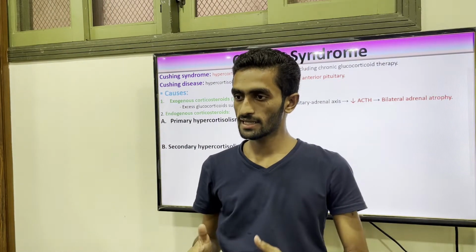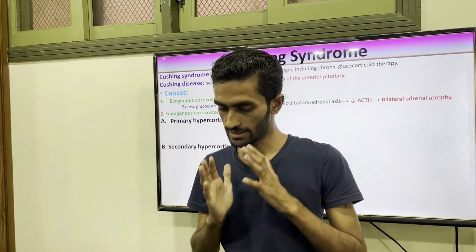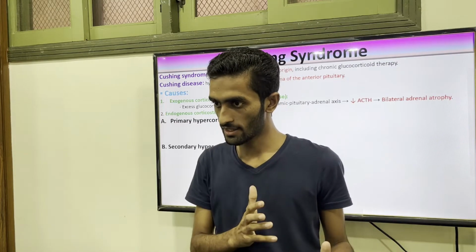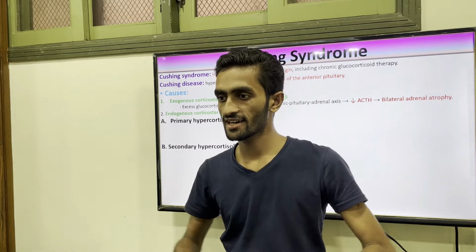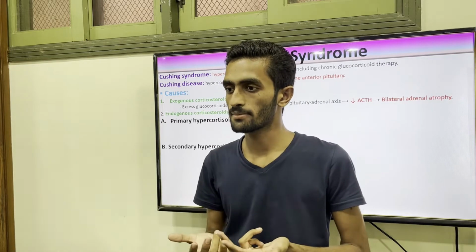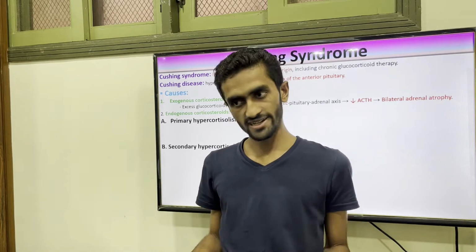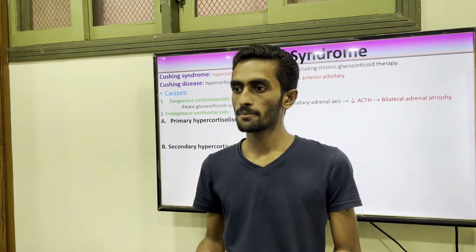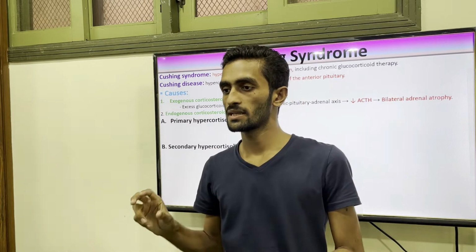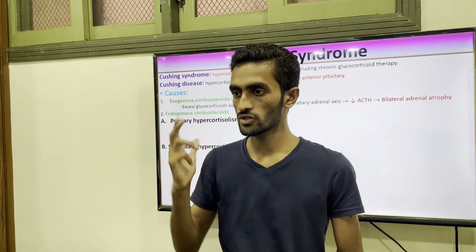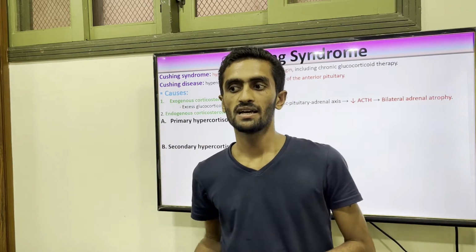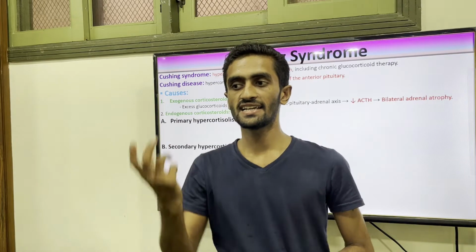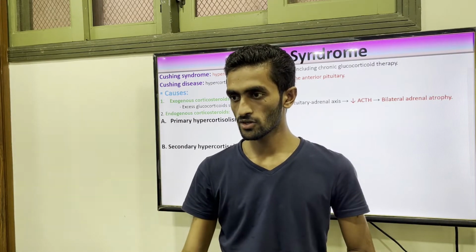So when it is primary, there is cancer in the adrenal gland. When there is a tumor in the adrenal gland, its secretion increases. So this is primary. If the adrenal gland is okay, there is no problem in the adrenal gland, and the problem is in the pituitary, for example in case of a tumor, when the tumor increases ACTH, and there is high ACTH, it will affect the adrenal gland.